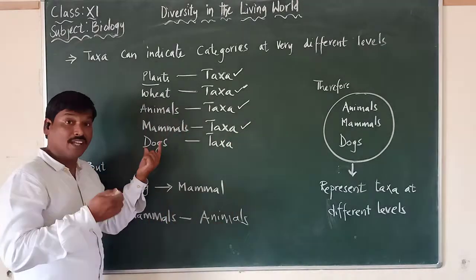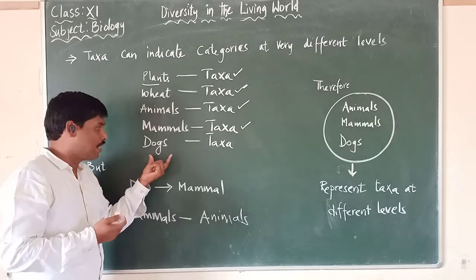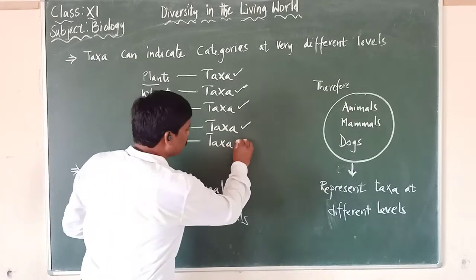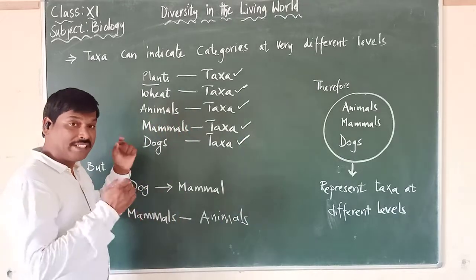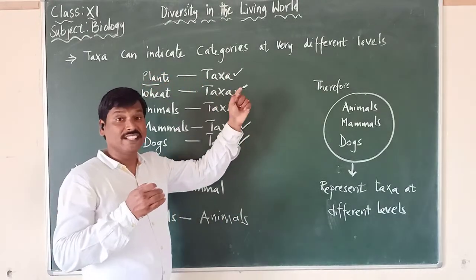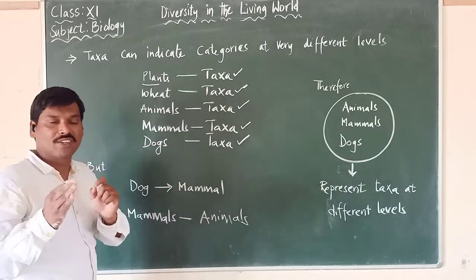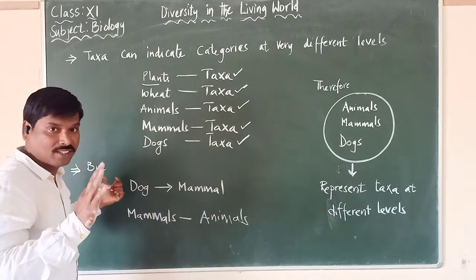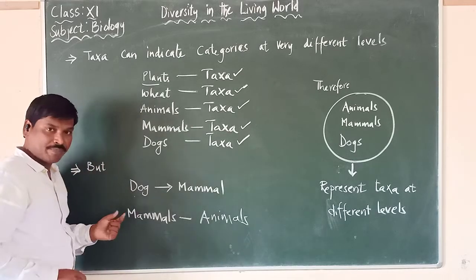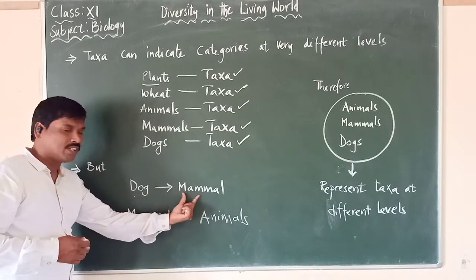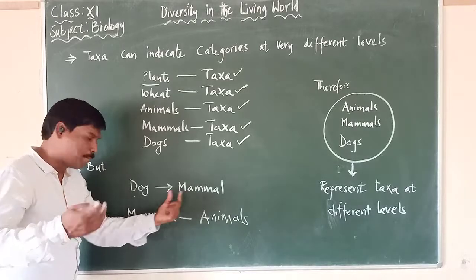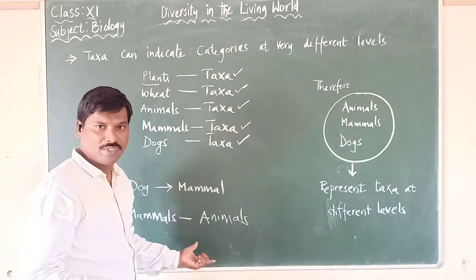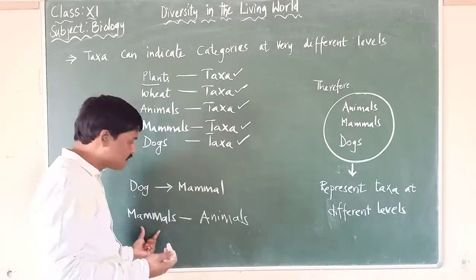In the same way, in mammals we also come across dogs. Dogs is another category or another group, so that is called another taxa. So taxa indicates categories at very different levels. A dog is a mammal, and all the mammals are animals.